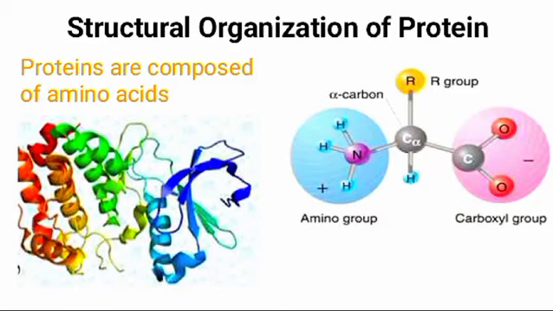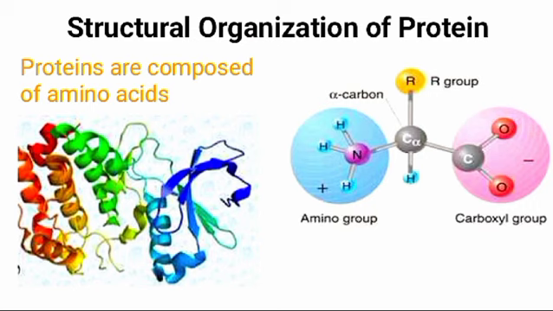Hello students, today we will discuss the protein and its structural organization. Proteins are the most abundant organic molecules of the living system. They constitute about 50% of the cellular dry weight and are the fundamental basis of structure and function of life. The proteins are nitrogenous macromolecules that are composed of many amino acids.